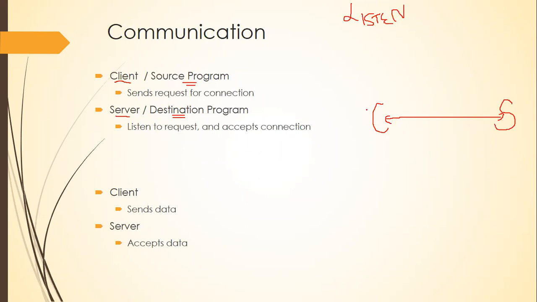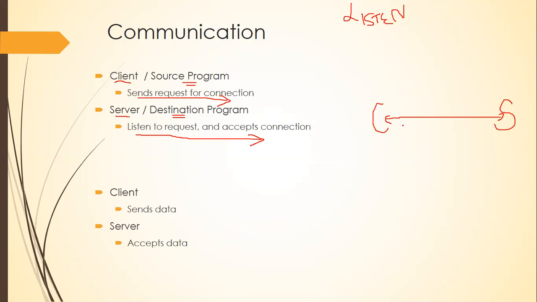I have a source program over here and a destination program over here. The client sends a request for a connection. The server, who is always in a listening mode, listens to the request from the client and accepts the connection.